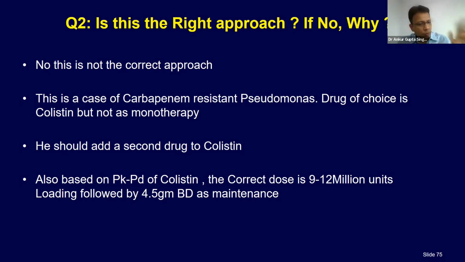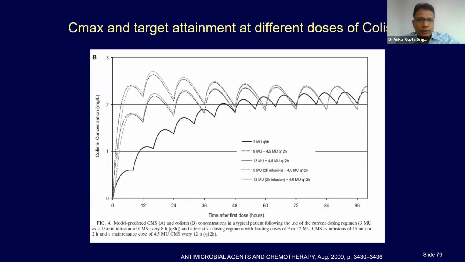Okay. Now we have got the right dose of colistin. Now, how should we add the second drug to colistin? And see this graph for colistin, it was amazing. If you give 2 million TDS, it reaches its MIC of 2 only after 48 hours. And this patient is sick. If you give a low dose of colistin, bacteria are only tasting, it's a placebo. Only if you give a loading dose in the first half hour do the levels cross 2. Such a telling graph to tell you that even a drug like colistin will be useless if we do not give it in the right dose.